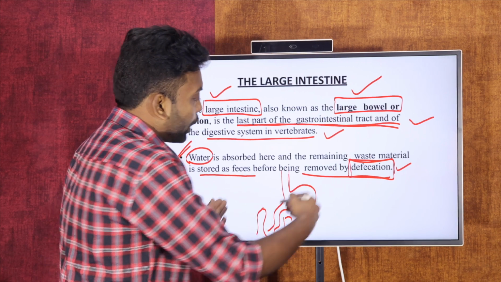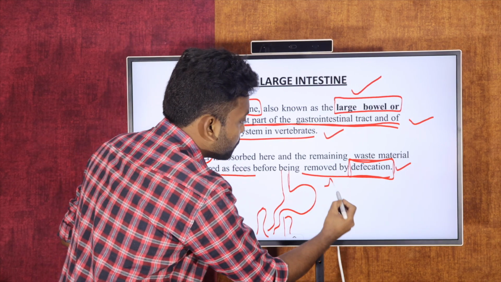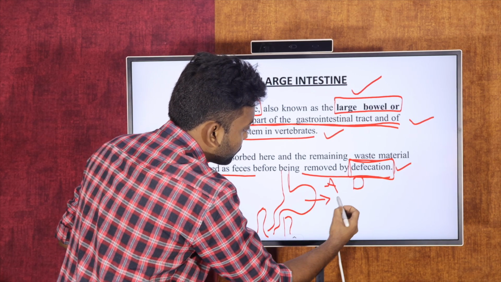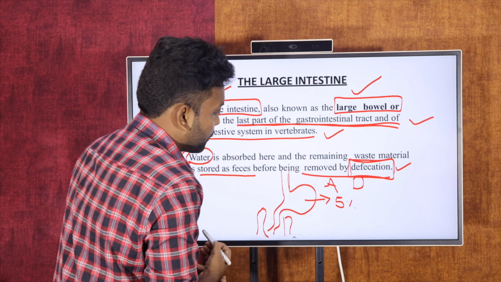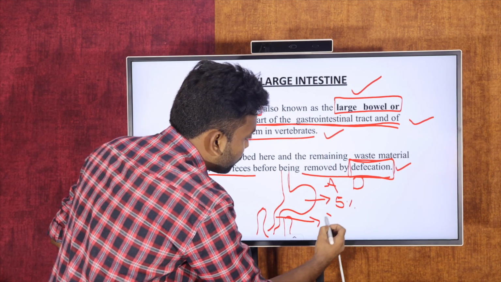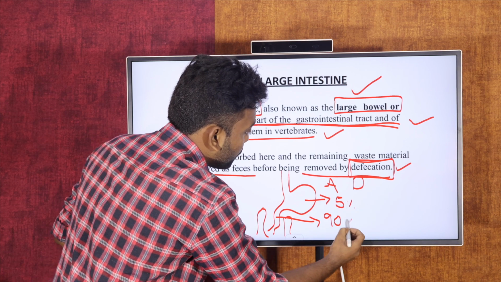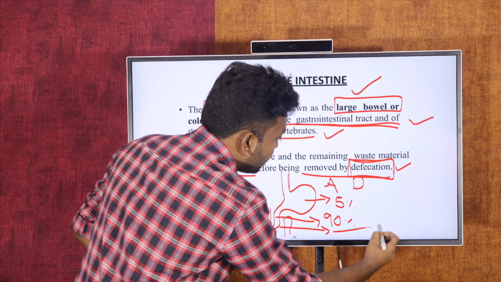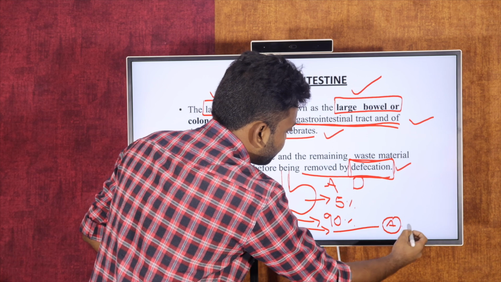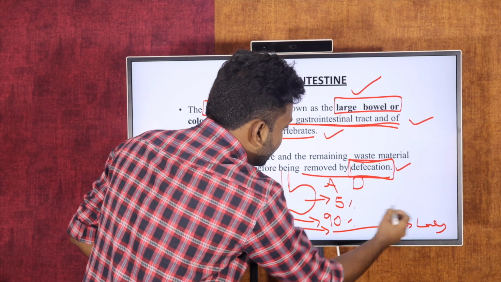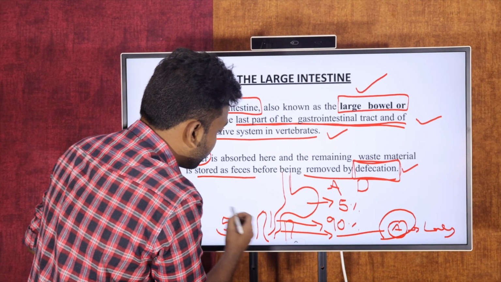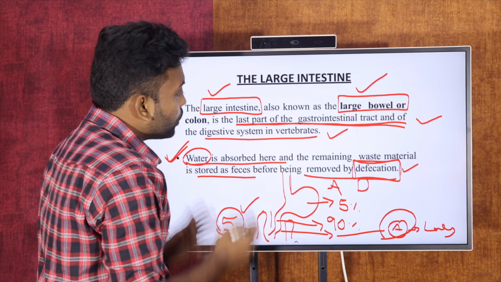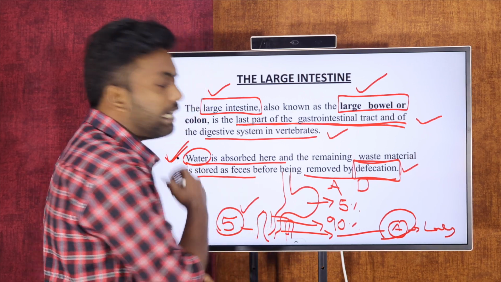Percentage-wise, if you look at the digestion and absorption process, within the stomach it takes place for approximately 5%. The remaining 90% of the digestion and absorption takes place within the small intestine, as I said in the previous session. But the remaining 5% of the absorption still takes place at the large intestine, and that is nothing but water.